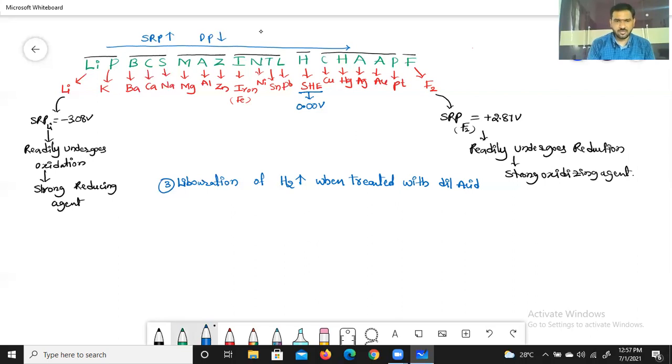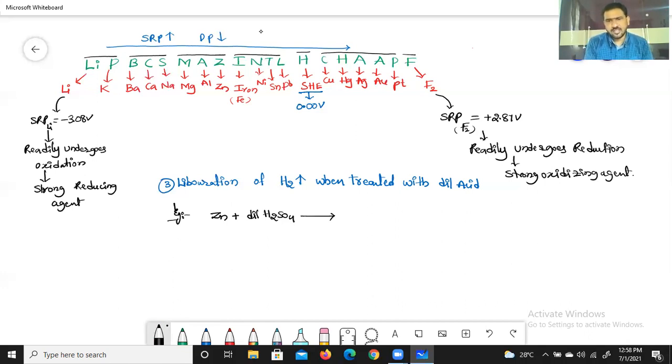Let me discuss one example. For example, zinc when treated with dilute H2SO4. First of all, zinc is able to replace the hydrogen present in H2SO4. That is also related with chemical reactivity. Zinc having a low, negative SRP value readily replaces the hydrogen present in dilute acid.